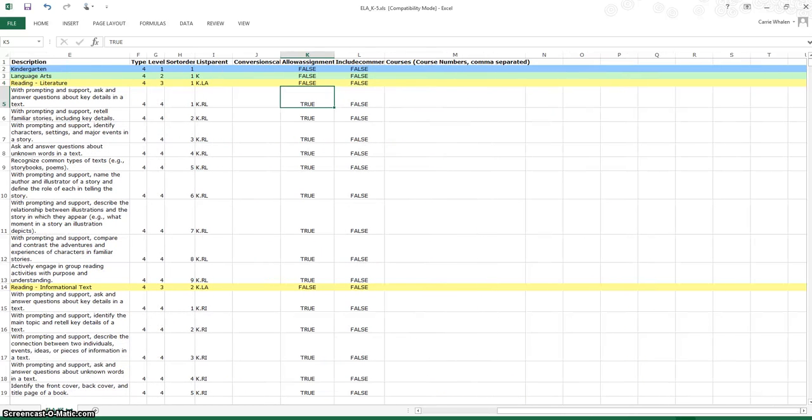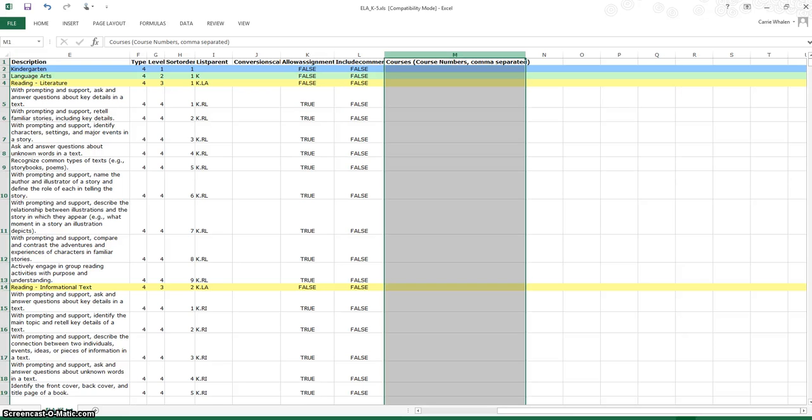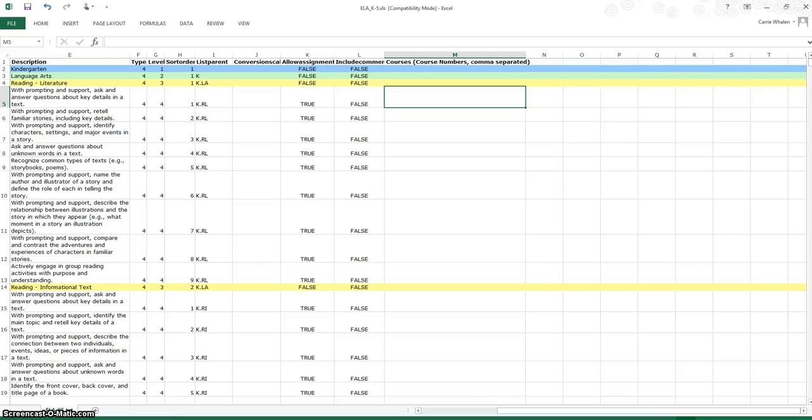Okay, the next section on here is courses. This is where you're going to mass enter the courses, the numbers that you're going to assign to that. If you've got more than one course, like we have a learning lab, so we might have course 4000, and then next to that we might have a 4000 LL. So you can have it show up in 2 separate classes.